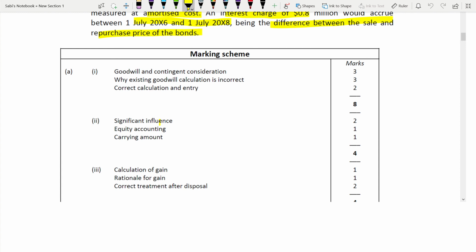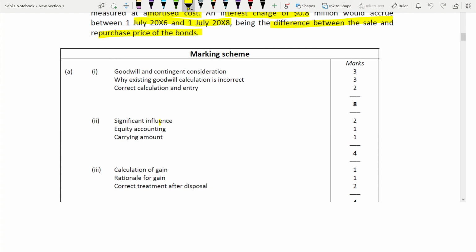So from this you can understand the discussion part is more. The rationale behind something, giving reasons, the treatment of the accounting entry, for this you get more marks, double the marks of the calculation. Calculation is only half the marks, a very small portion of the marks. So by now you can understand how important discussion is in SBR. Not only in SBR, other papers also. Even AFM, which I have taught previously, there also I have told the same thing.